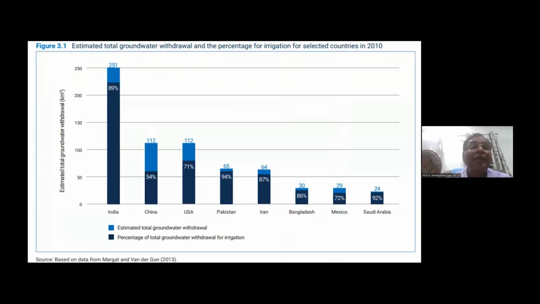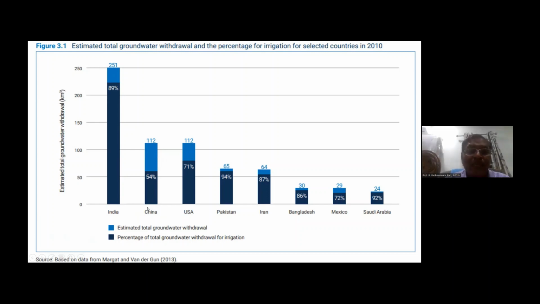Anyway, these are some of the estimated total groundwater withdrawals and the percentage that is used for irrigation. This blue color gives you the estimated total groundwater withdrawal. That is roughly around 251 in the case of India, and 112 for the USA.